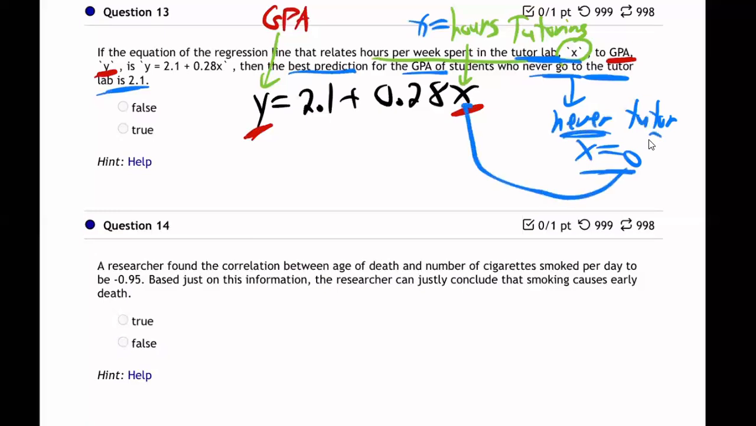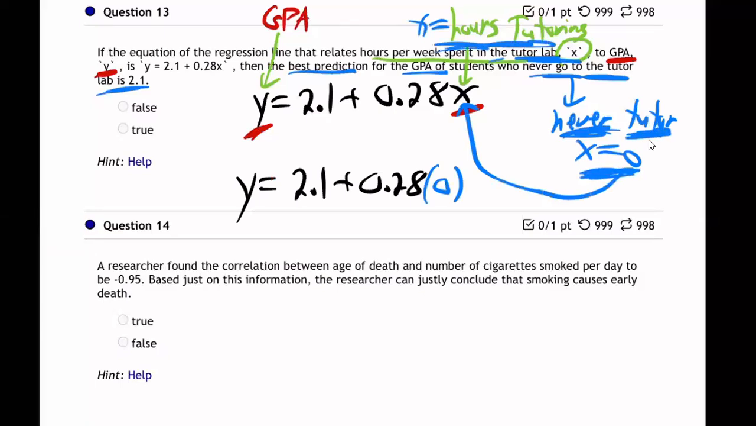So if you plug in a 0 to that equation, what are you going to get? Why am I plugging in 0 for x? Because they said, what if you never go to tutoring? Well, that means your x is 0 because x is your hours of tutoring. That's what they said right here in the words. So if you never go to tutoring, your x is 0. Plug in a 0 to the equation. What are you going to get?